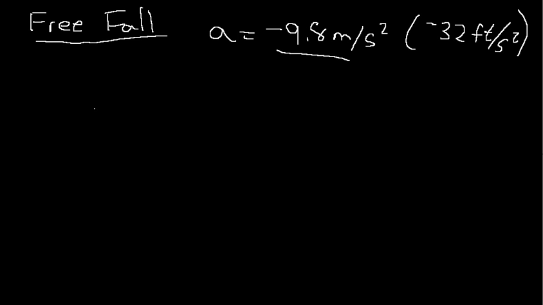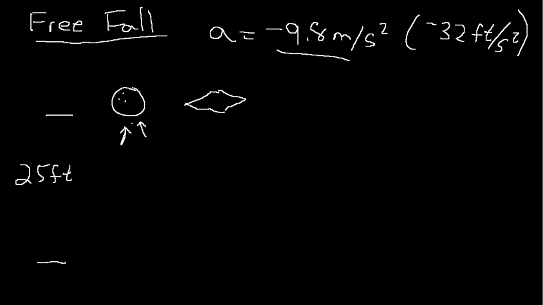But there's a phenomenon of the air. Let's say you have a big bowling ball falling, or you have a piece of paper falling, and I release them from some height, say 25 feet in the air. Because we breathe air, there are air molecules hitting the paper and the bowling ball.